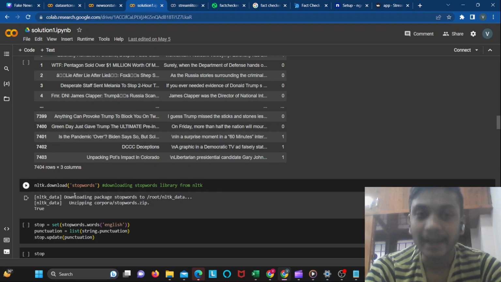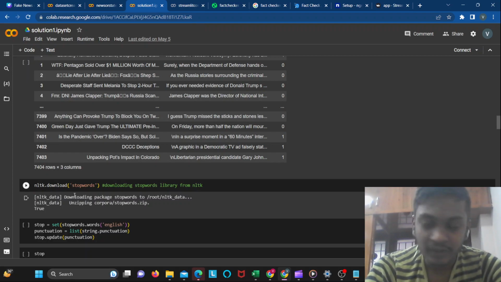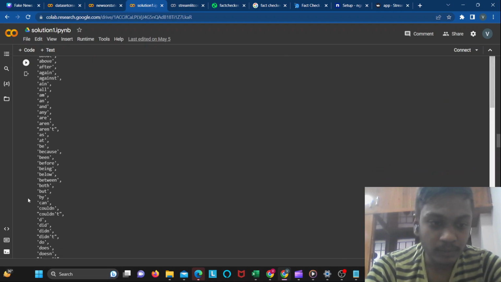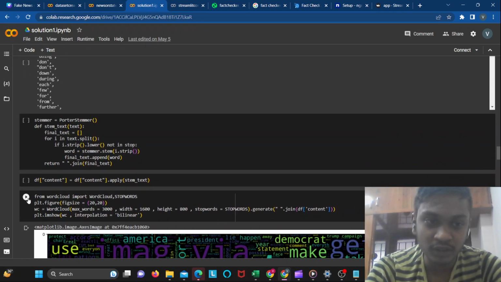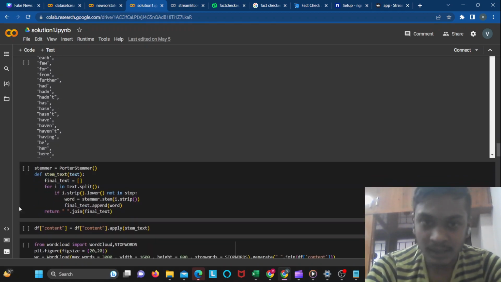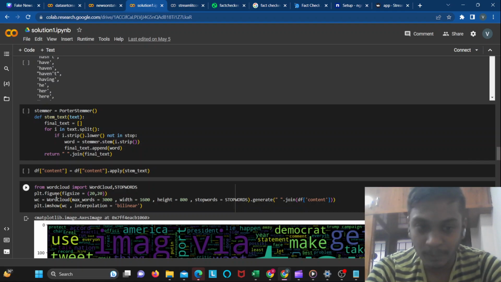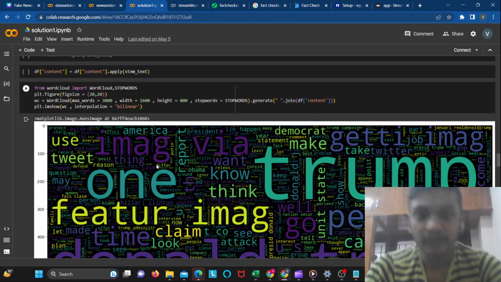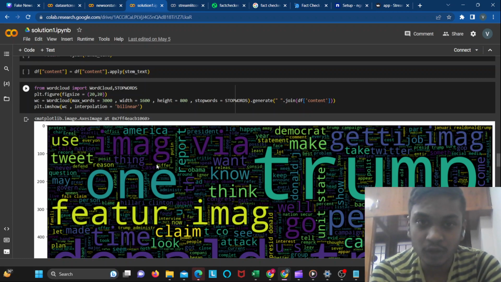From the NLTK library, we are downloading all the stopwords, which don't add any significant meaning. As a programmer, the main motive is to have better time complexity and better space complexity. When a user gives a large input, to pre-process it quickly we remove all the stopwords, and at the same time we remove the suffix and prefix using the Porter stemmer. These are the stopwords present in English which don't add any significant meaning to the sentence given by the user. Now after using the Porter stemmer, we apply it to the data frame. Word cloud is something which identifies how significant a word is to a particular dataset.